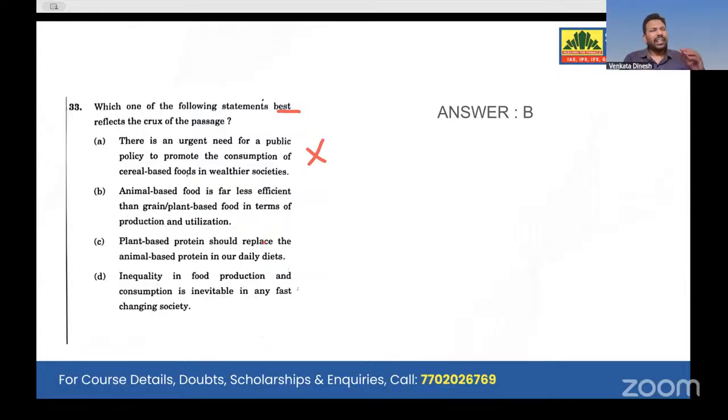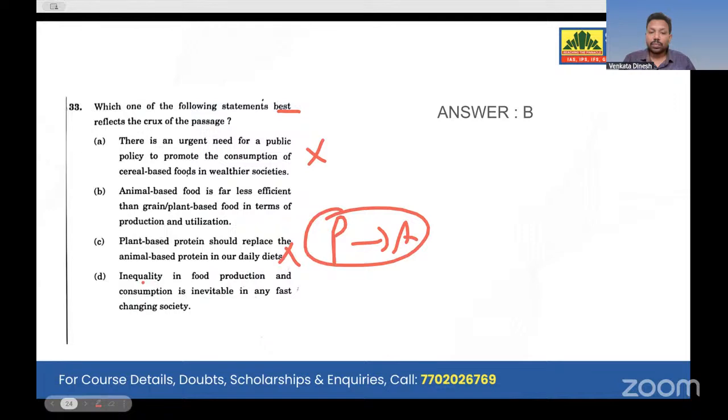It suggested, yes, you can shift. You can shift from plant to animal. But that doesn't mean that we completely leave plants and only eat animals. No, he never mentioned that. How can you infer that? Now, look at option D. Inequality in food production and consumption is inevitable in any fast changing society. Yes, that might be correct. Inequality is inevitable. It will be there.